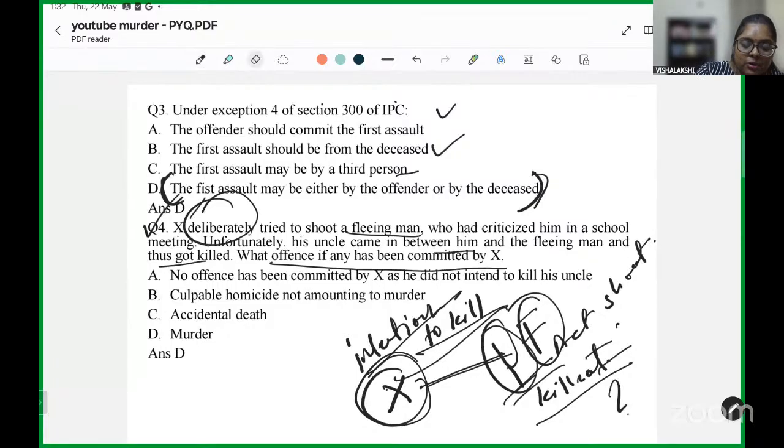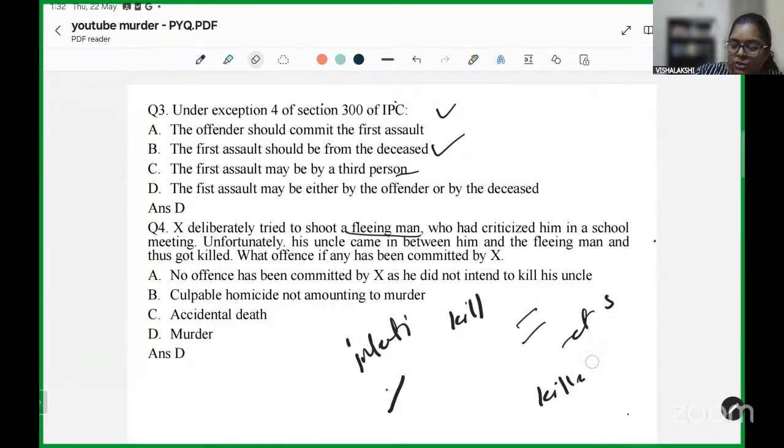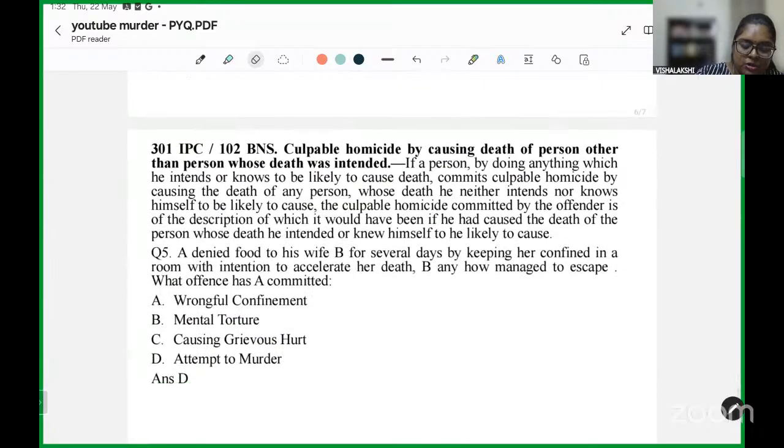Now, before giving the answer to the question, we must look at an important provision, which is culpable homicide by causing death of person other than the person whose death was intended.